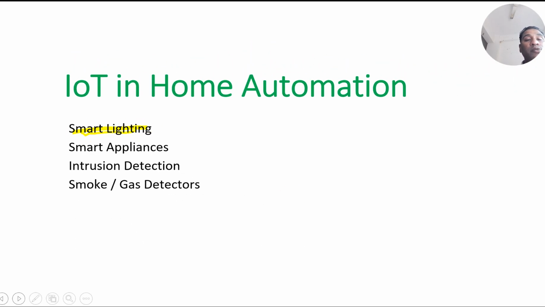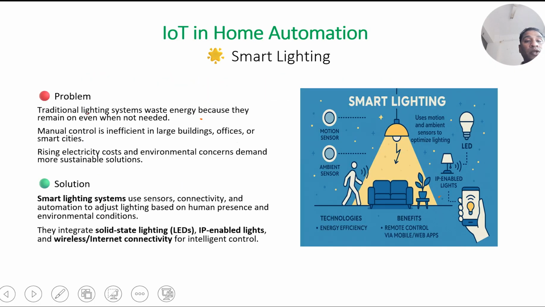See IoT in home automation. Here we have four applications: smart lighting, smart appliances, intrusion detection system, and smoke and gas detectors. Let us see one by one. In home automation, IoT in home automation, smart lighting.